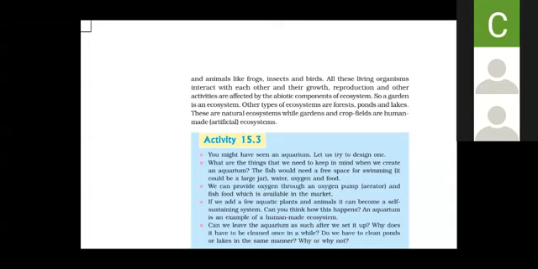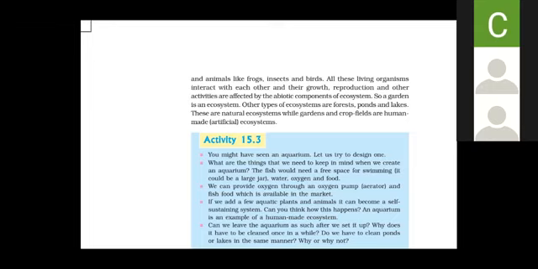So if we talk about any aquatic ecosystem, especially in the monsoon, the number of aquatic organisms rises because that season enhances their breeding process. So of course, the environmental factors affect the growth, reproduction, and other activities of the living components.